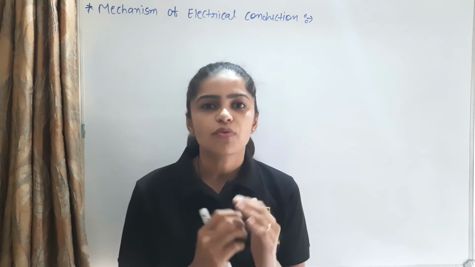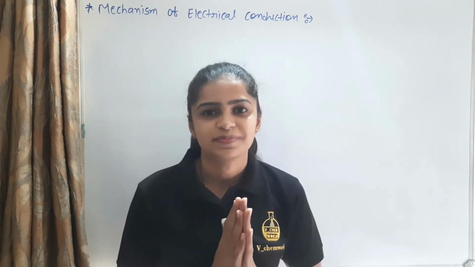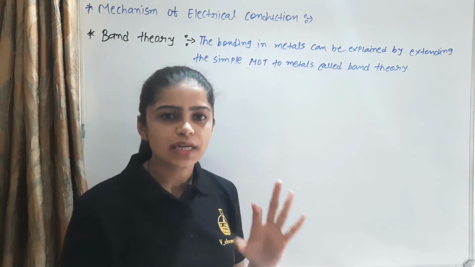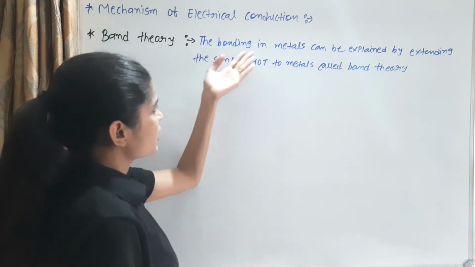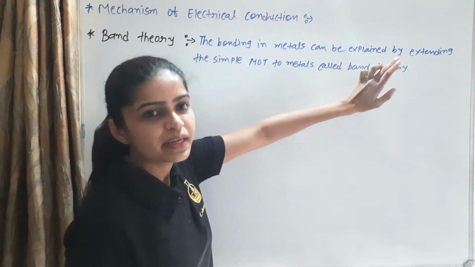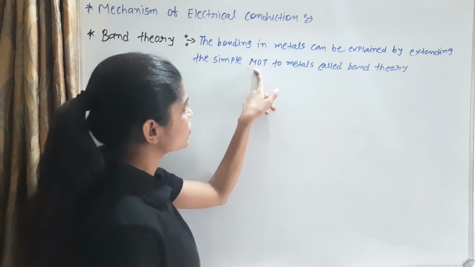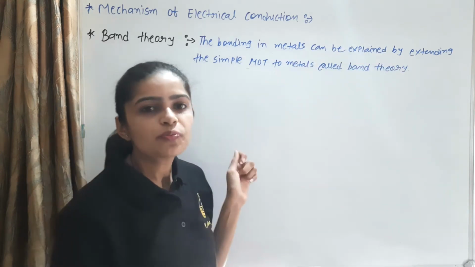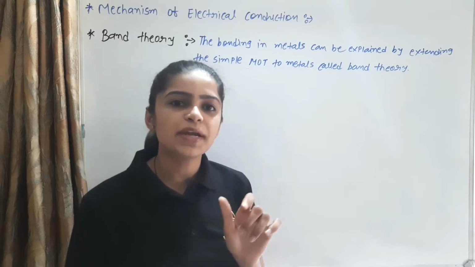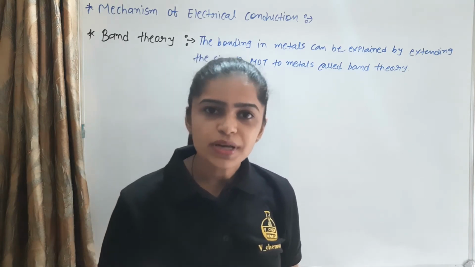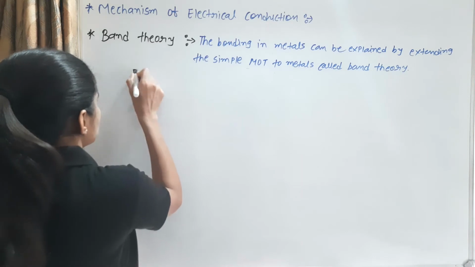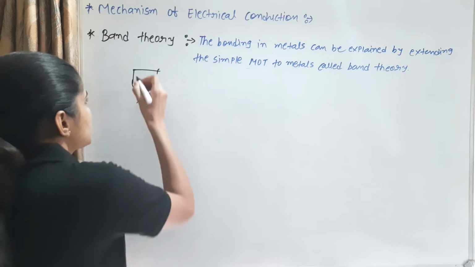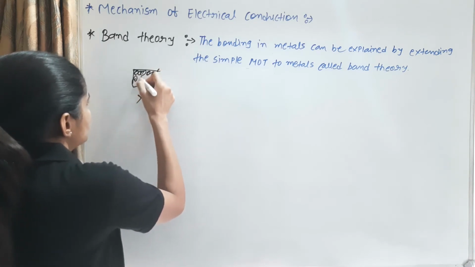Next we discuss the meaning of band theory. Band theory explains the behavior of conductors, insulators and semiconductors. The bonding in metals can be explained by extending the simple molecular orbital theory to metals, called band theory. On the basis of band theory, we know that a metal is made up of a number of atoms. For example, consider any one metal X, with a number of atoms present.